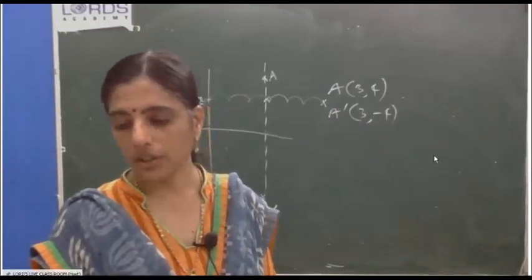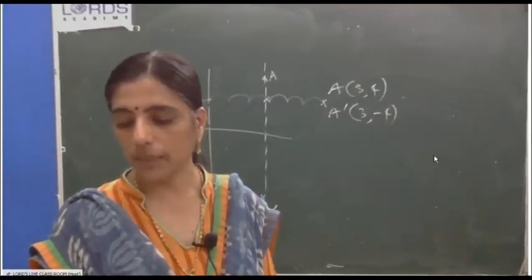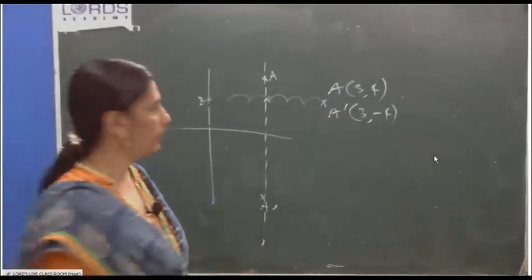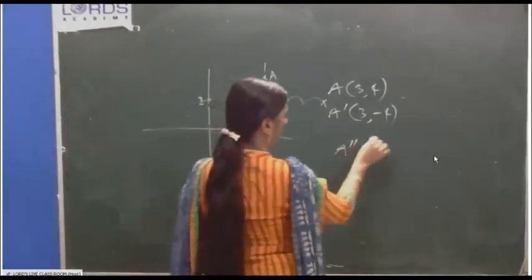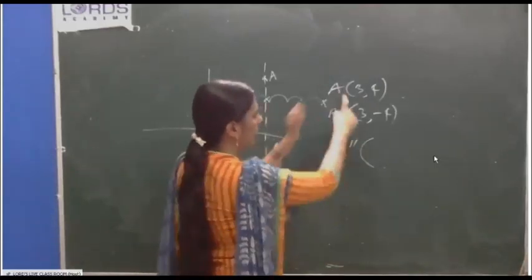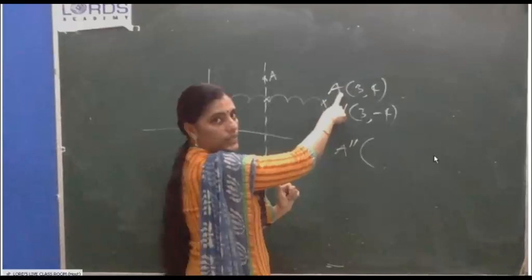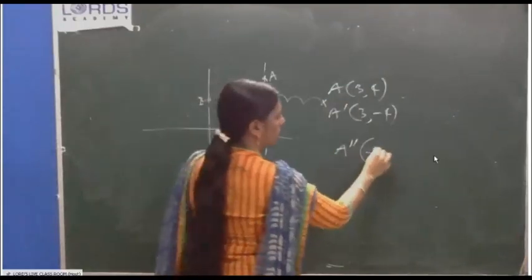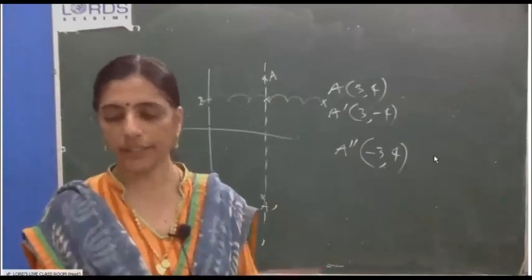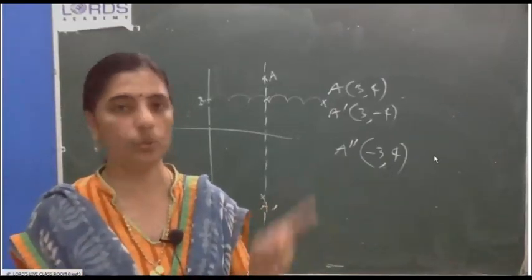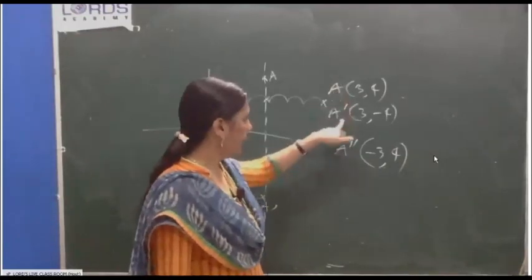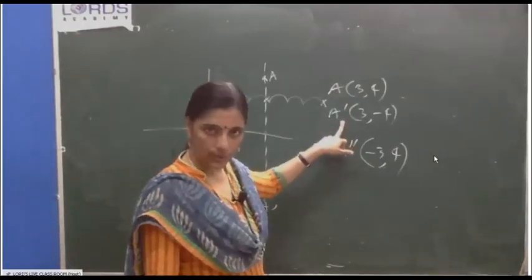A double dash is the image of A under the reflection in the y-axis. So A double dash will be, how are you getting it? If the reflection of the original one happens through the y-axis, negative 3, 4. That will be A double dash. A double dash happens when reflection happens through the y-axis to A, not to A dash. A to A dash happens when reflection happens through the x-axis.